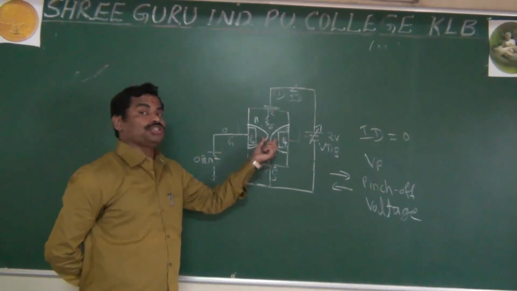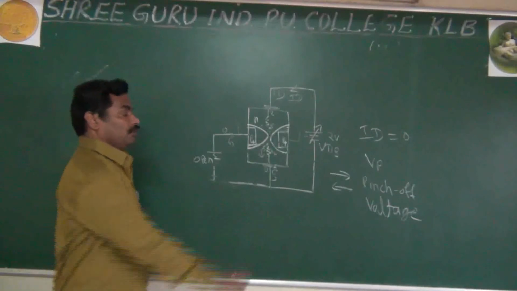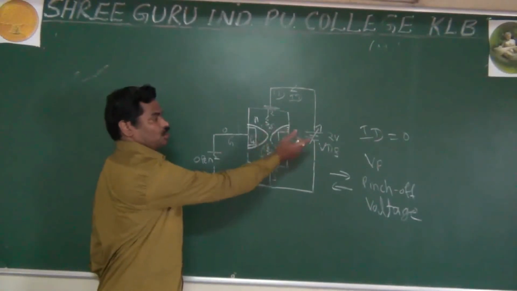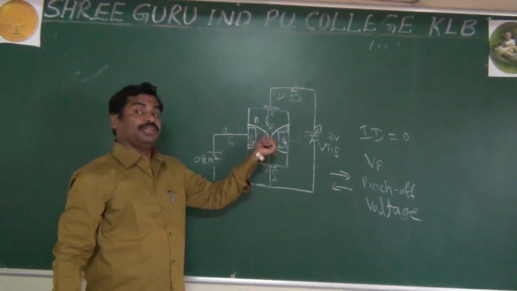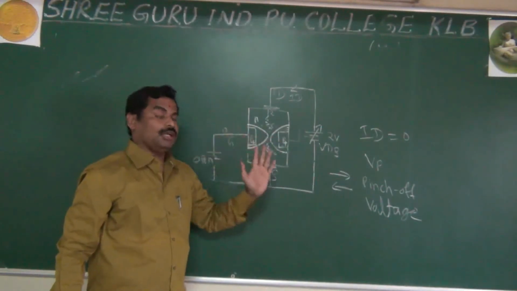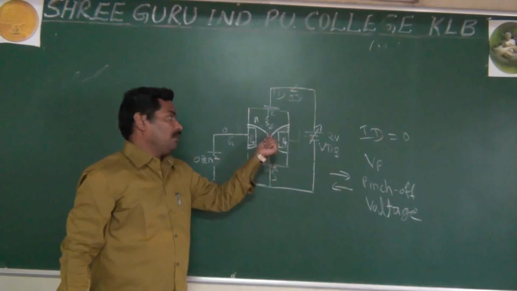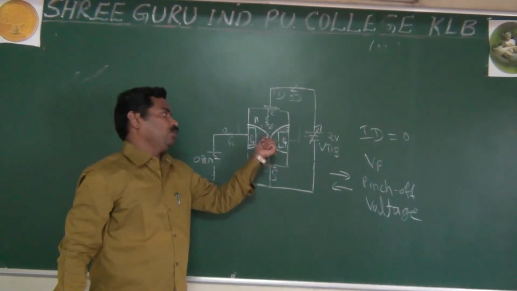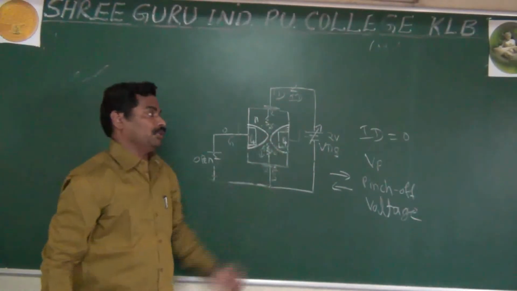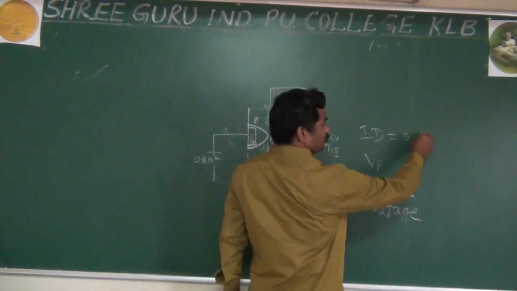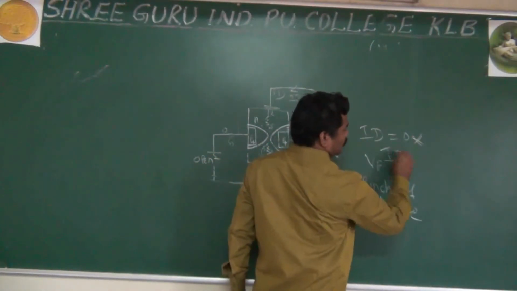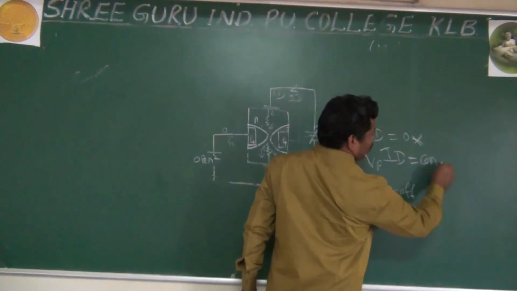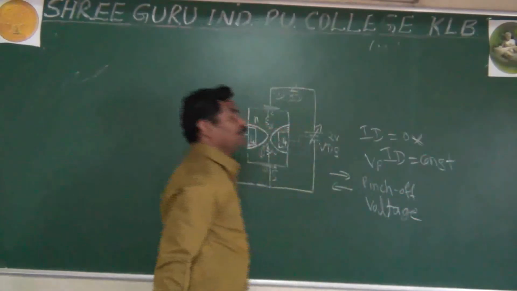At a particular voltage, the textbooks say the two depletion layers touch each other, but it is not correct. They are not touching each other. They have a very small gap between the two depletion layers. That's why the current is not 0. ID becomes constant.